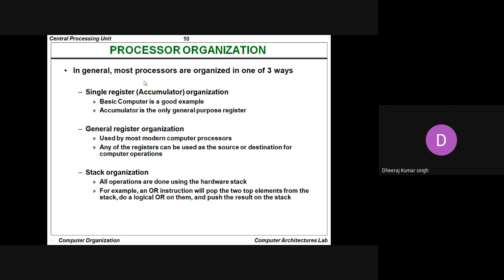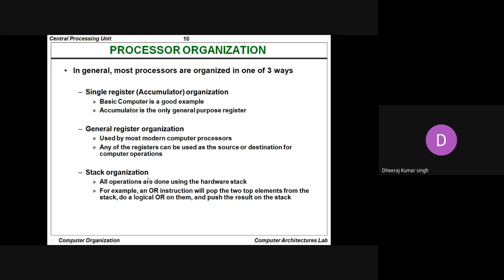Next is processor organization. In general, most processors are organized in one of three ways. First, the single register organization, which is known as the accumulator organization. The basic computer is a good example of accumulator organization, where the accumulator is the only general purpose register present. Then the general register organization, used by most modern computer processors today, where any of the registers can be used as the source or destination for computer operations.